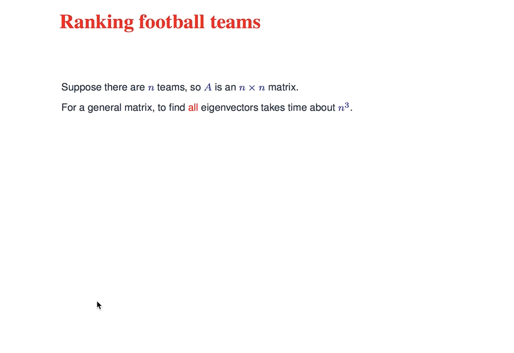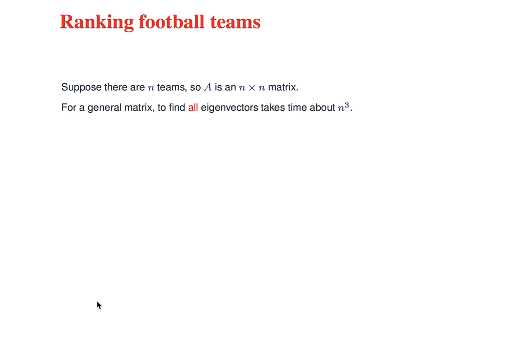Turns out for an n by n matrix, to find all of them takes time n cubed. So for example, for a 1000 by 1000 matrix, 1000 cubed is 1 billion. That's already getting up to be a lot of work. 10,000 by 10,000, that is going to be a trillion. It's already impossible to calculate.